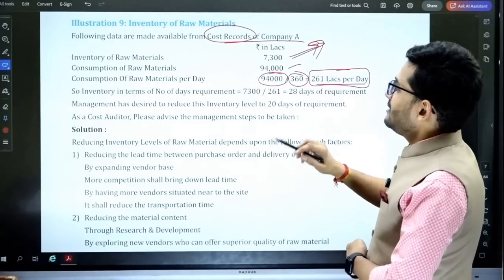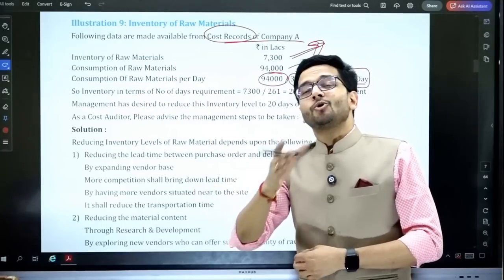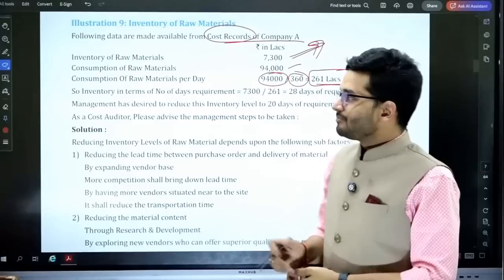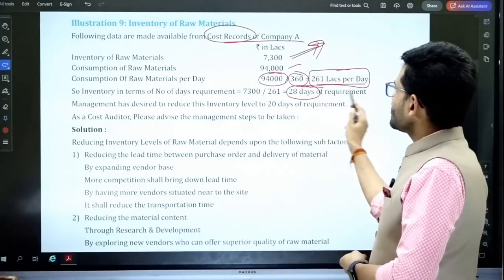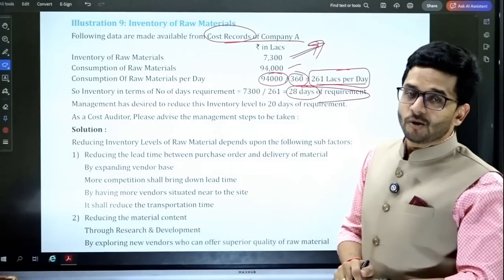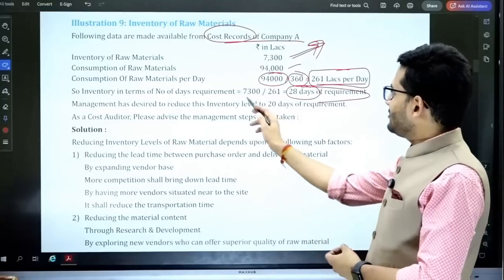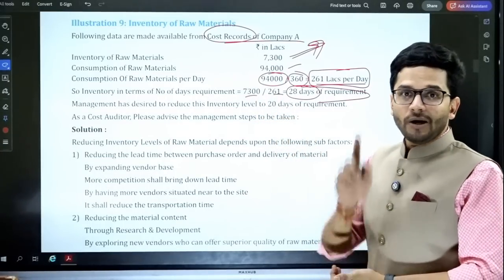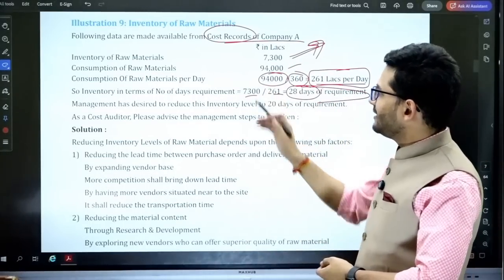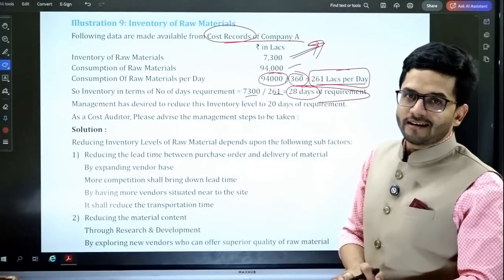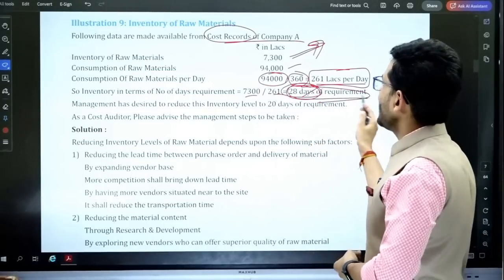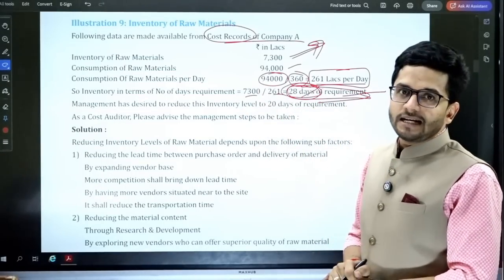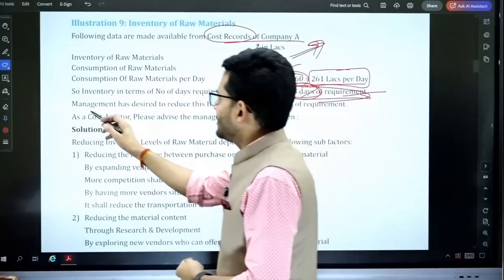Now the point is, for how many days of inventory are we storing in our godowns? So 28 days of inventory we are storing in our godown at any given point in time. 7,300 divided by 261. One day consumption 261, 7,300 is the total inventory which is there. So 28 days of requirement is stored in our warehouse. That is what the question is giving us.